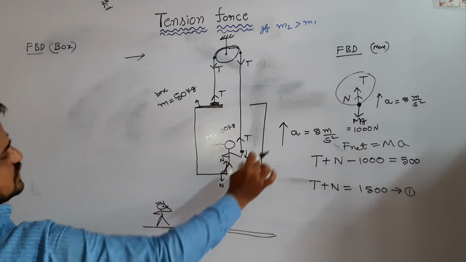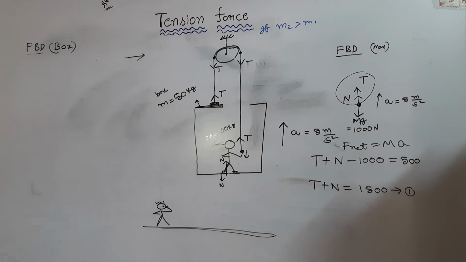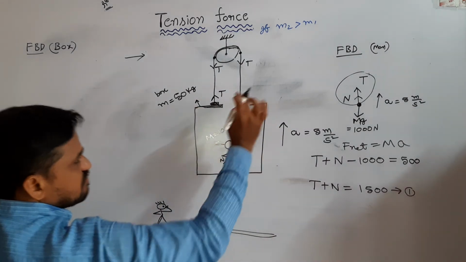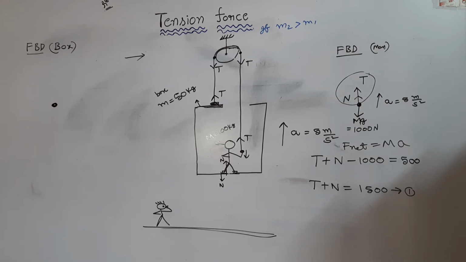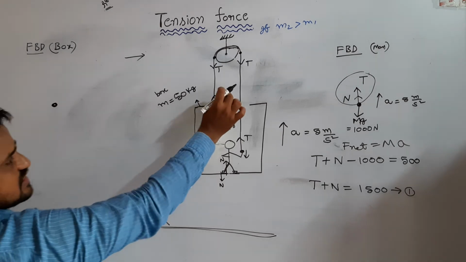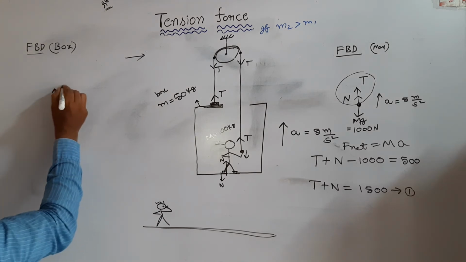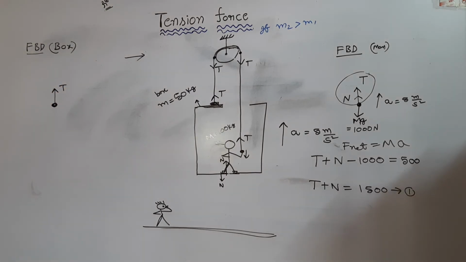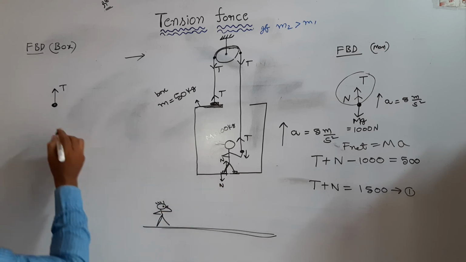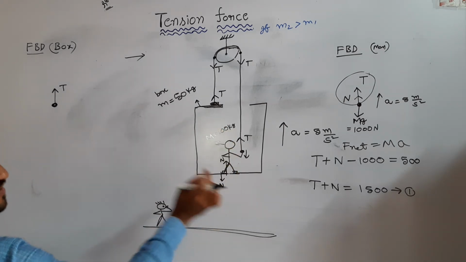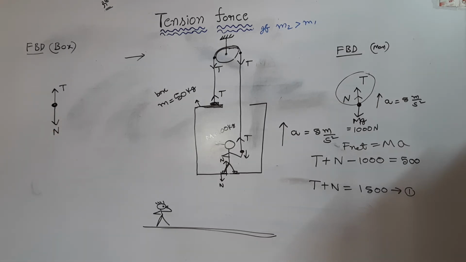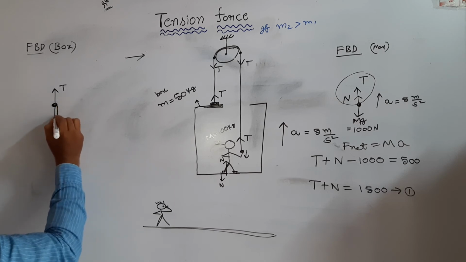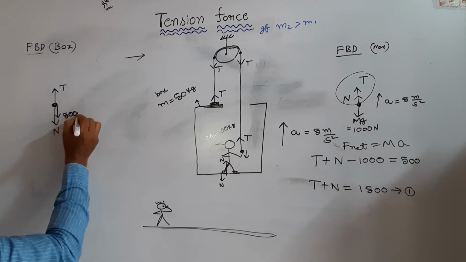Now I try to write the equation of the free body diagram of the box. So I consider the box as a point mass. On that box, the upward force acting is T. The downward force: the man presses the box down, which means the box experiences downward force N, and also the basic general force, the gravitational force, that is mg, 500 Newton.